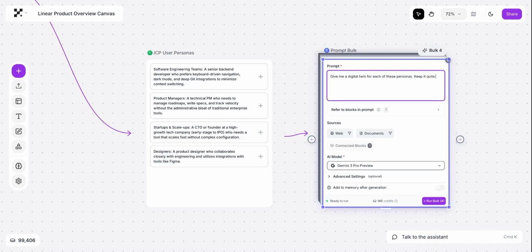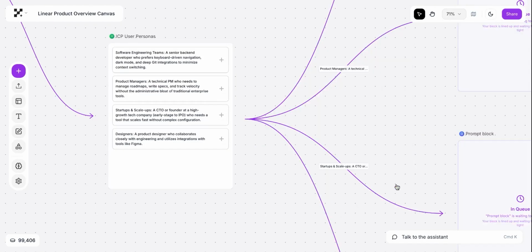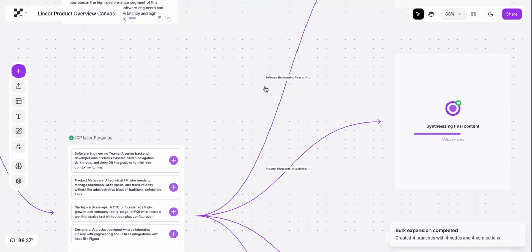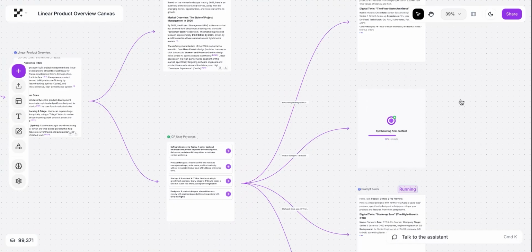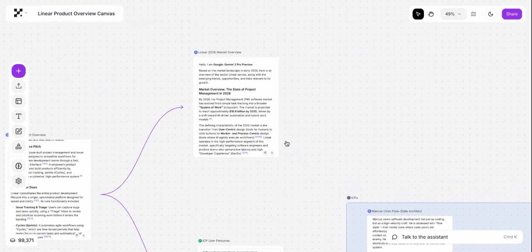Keep it quite specific to an individual person representing this group so that I can later use this for critiquing my projects and features. This is going to go ahead, and when I do run, it's going to create one block for each item. So this is for the first software engineering team item, and it's running all of them in parallel now. So here the market research is complete.